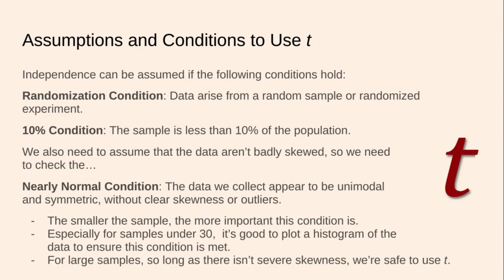All right, so those are the three conditions we need to check. For the first two, randomization and 10%, if we can confirm those, we can assume independence. And we also need to make sure that the distribution of the data that we collect is nearly, air quotes, normal.